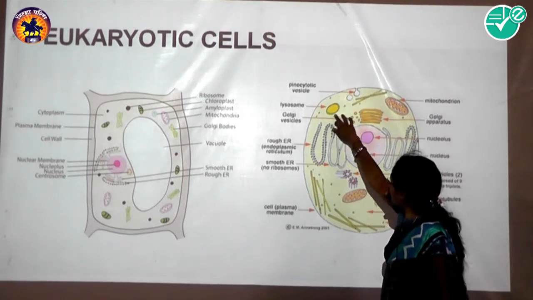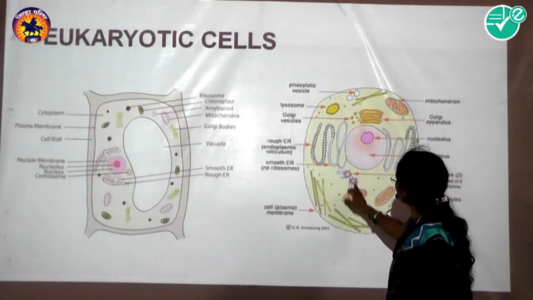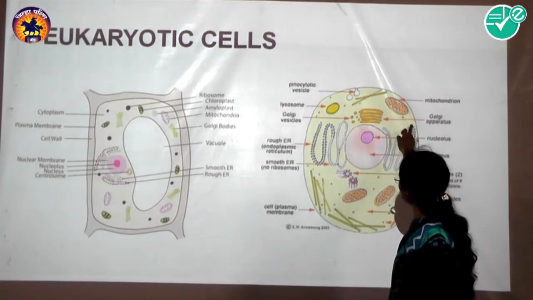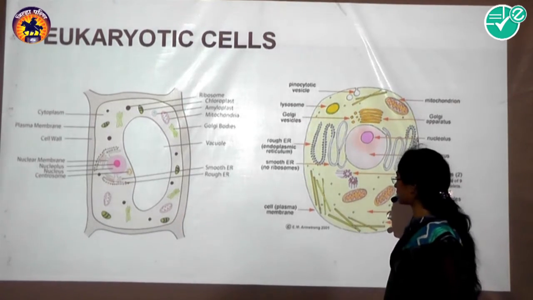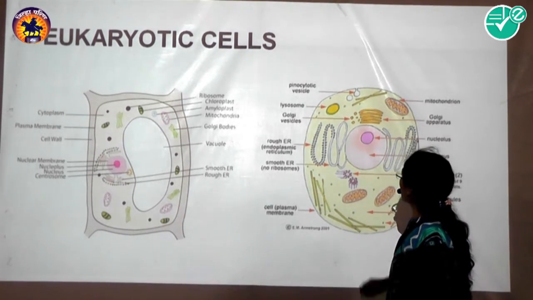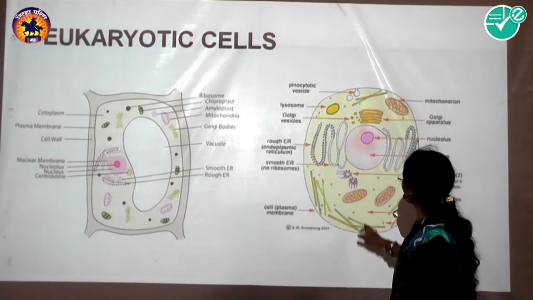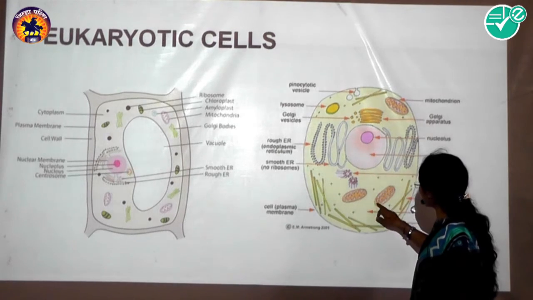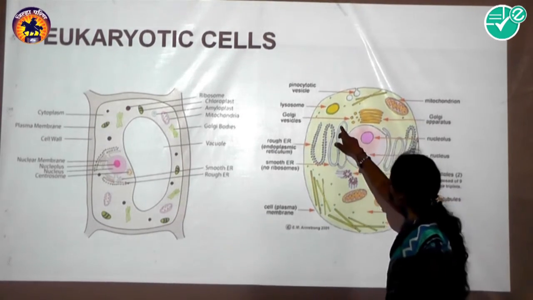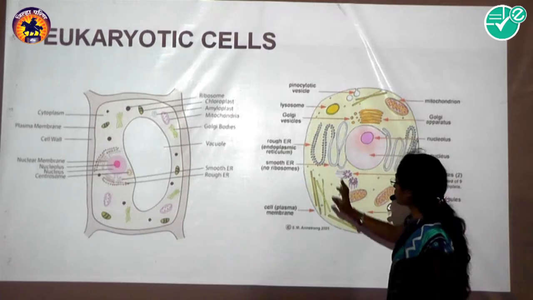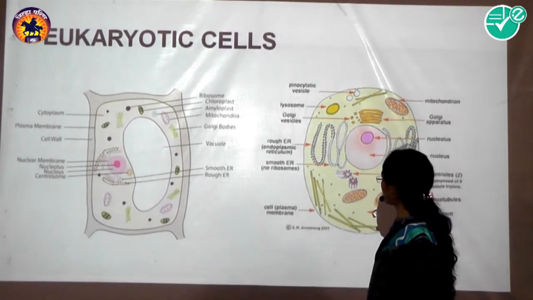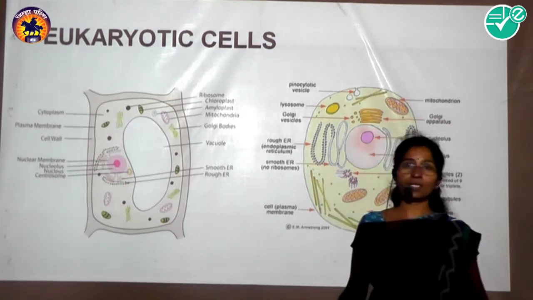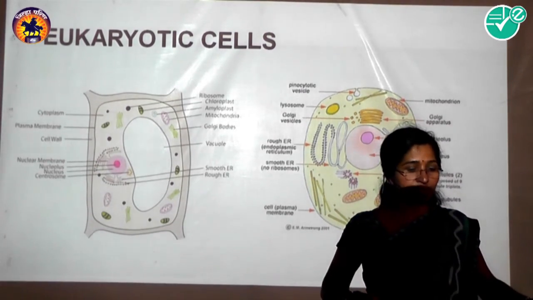When the protoplast is surrounded by a membrane, it is called the extracellular plasma membrane. When the plasma membrane is present around the cell organelles, it is called the intracellular plasma membrane. These are the 2 types of plasma membranes.